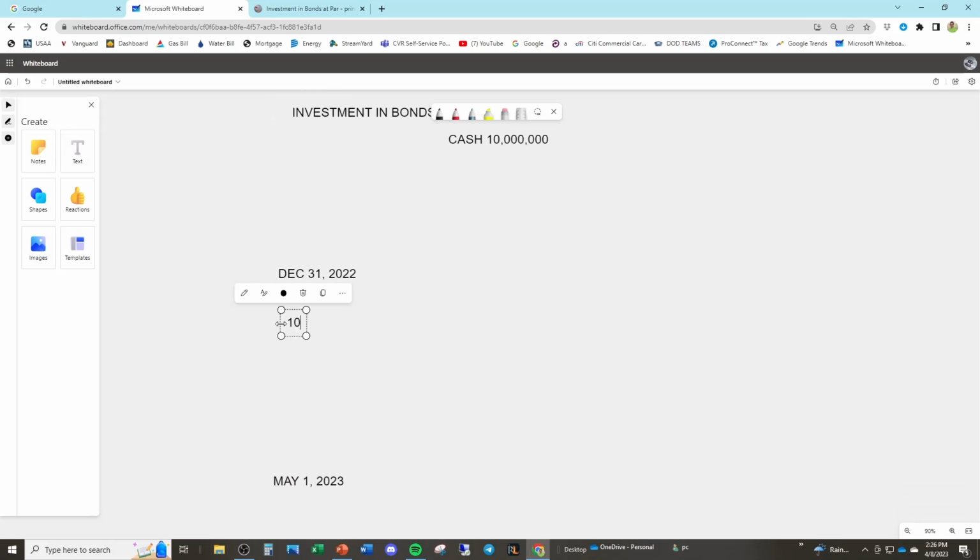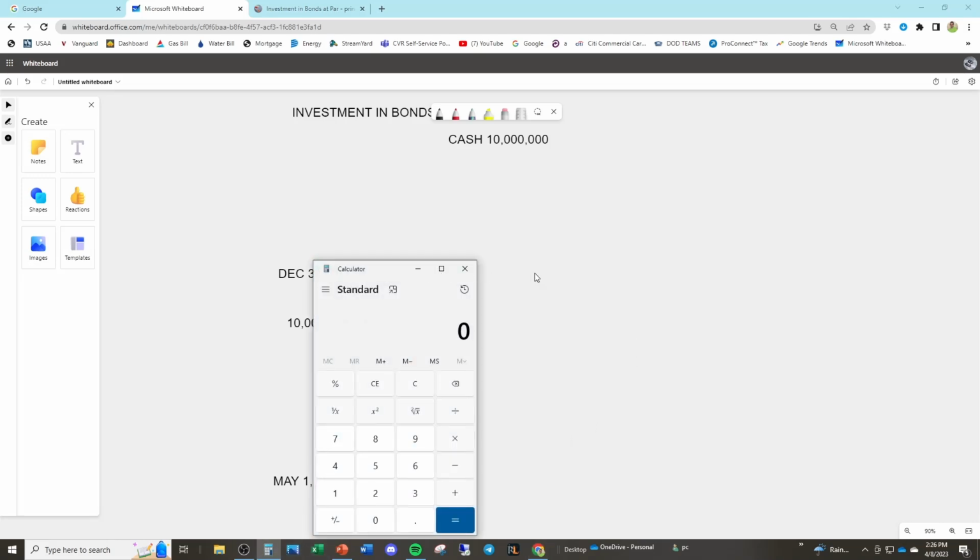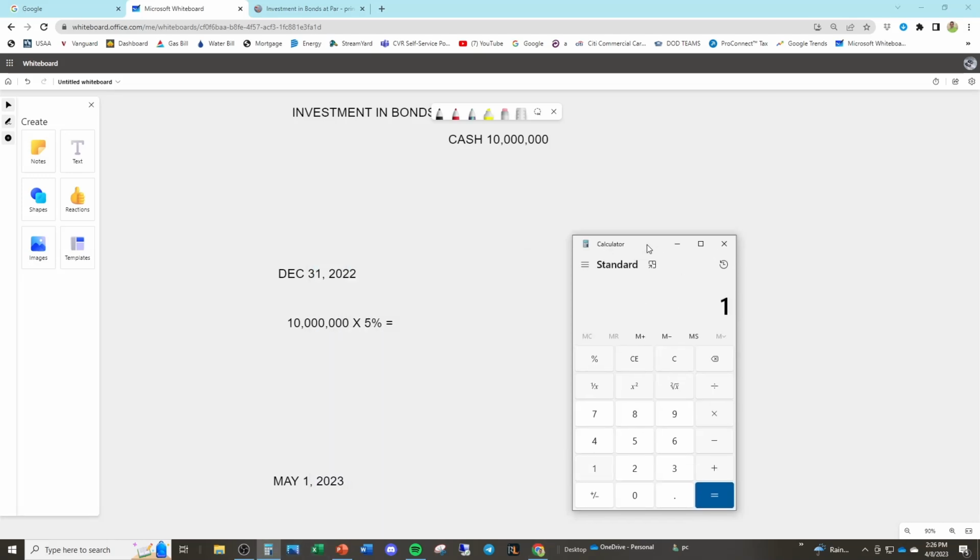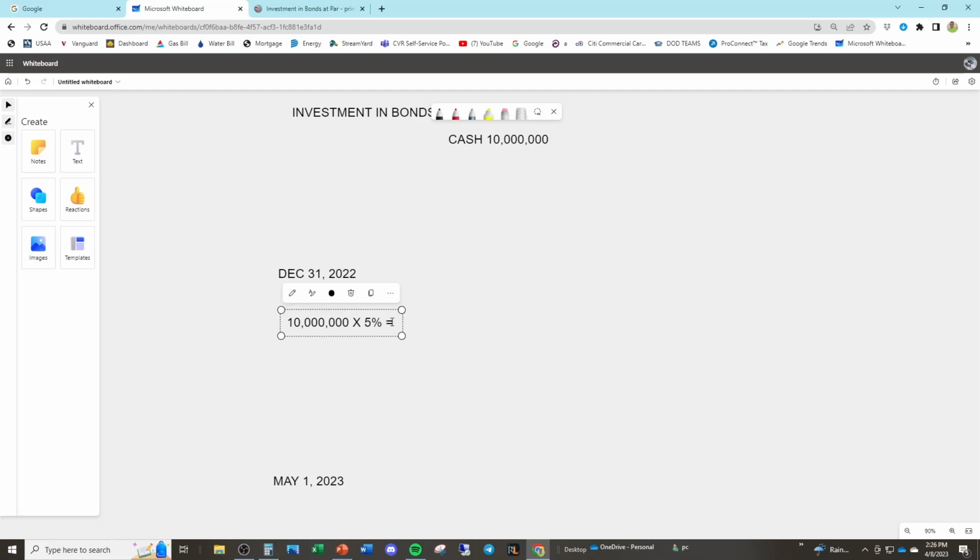So we have a $10 million bond that pays 5% annually. So the interest that Chris should be receiving for the full year is 10 million times 5%, or $500,000 a year. Ooh, man, that would be nice now, wouldn't it? So Chris is getting $500,000 of interest revenue every year. How much has he earned? This is the annual amount.